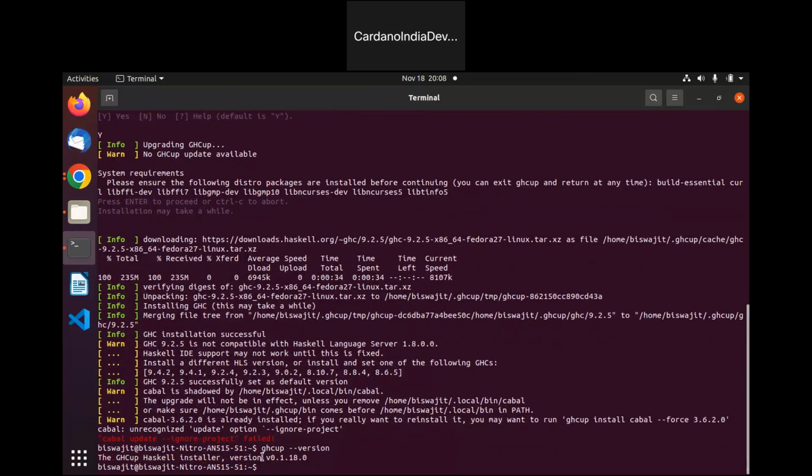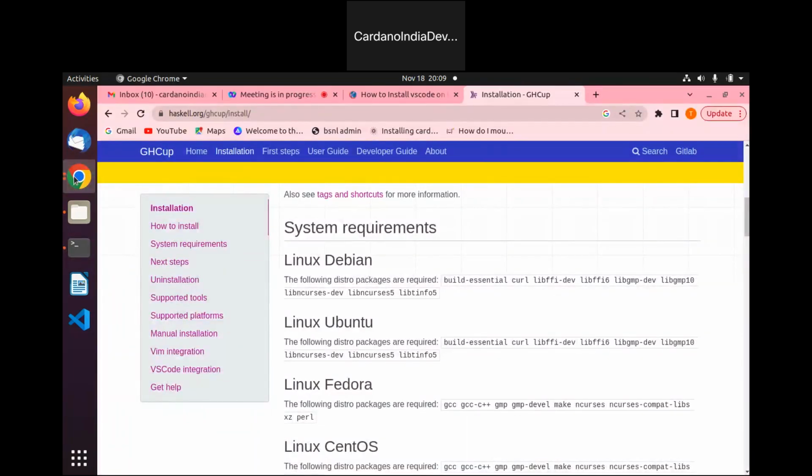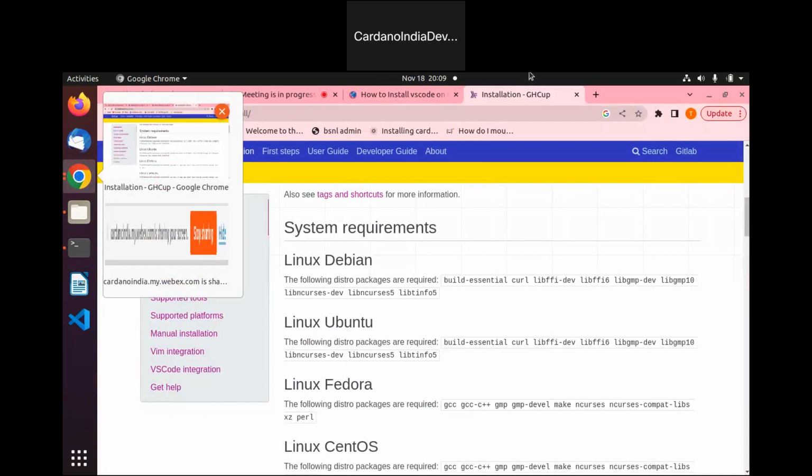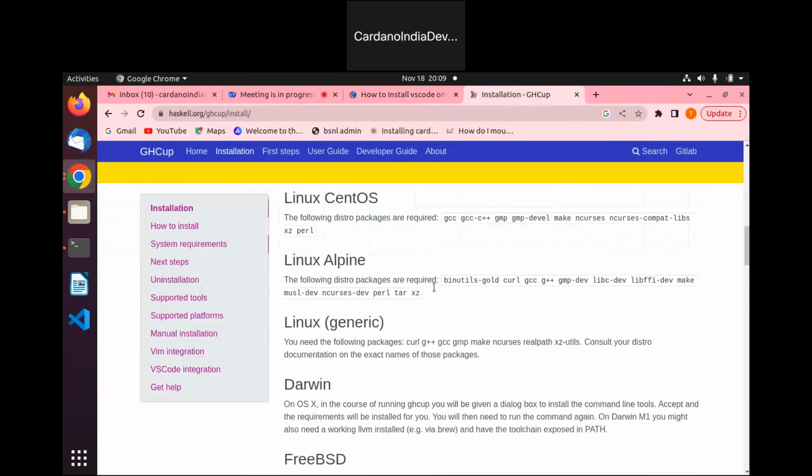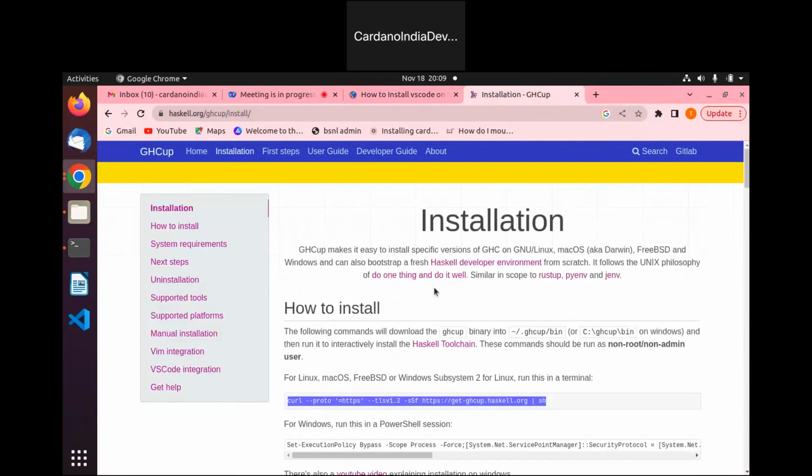So once you do that, it will give you the version name, the GHC Haskell installer, and the version is this one. Okay. So now here in this way you can install GHC Haskell in your Linux system.